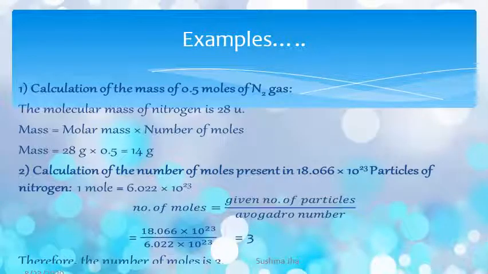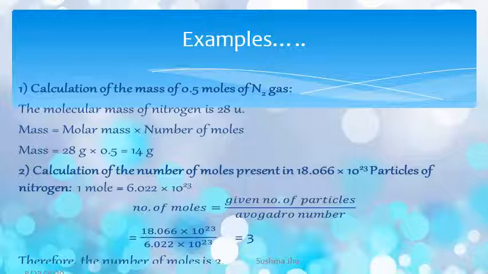Now let us see the examples. First is the calculation of the mass of 0.5 moles of N2 gas, or nitrogen gas. So what do we have to do? The molecular mass of nitrogen is 14 plus 14, that is 28 unit. Now mass is equal to molar mass into number of moles. So mass is equal to 28, that is molar mass, into the number of moles, that is 0.5. So 28 into 0.5 is equal to 14 grams. So the mass of N2 is 14 gram.